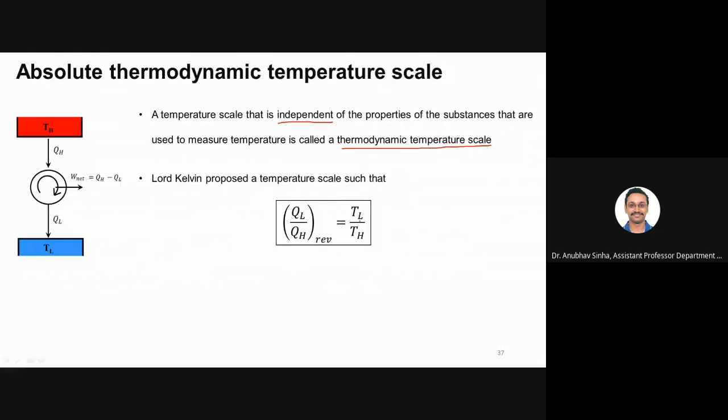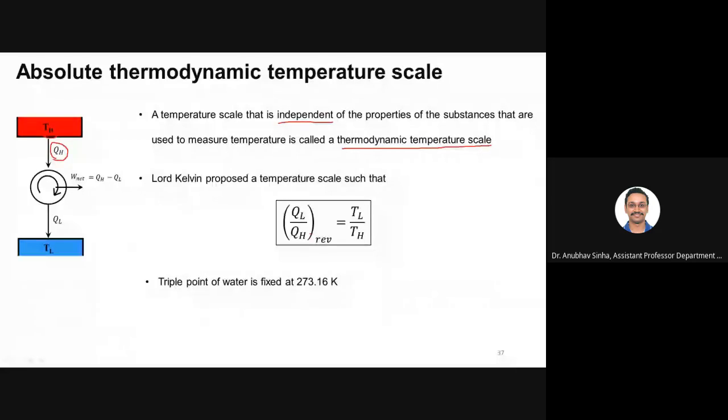Do you understand what I'm saying? Basically, how much heat you are getting from TH will be proportional to TH if you define TH in the Kelvin scale. And you also give a fixed point of 273.16 Kelvin for the triple point of water.